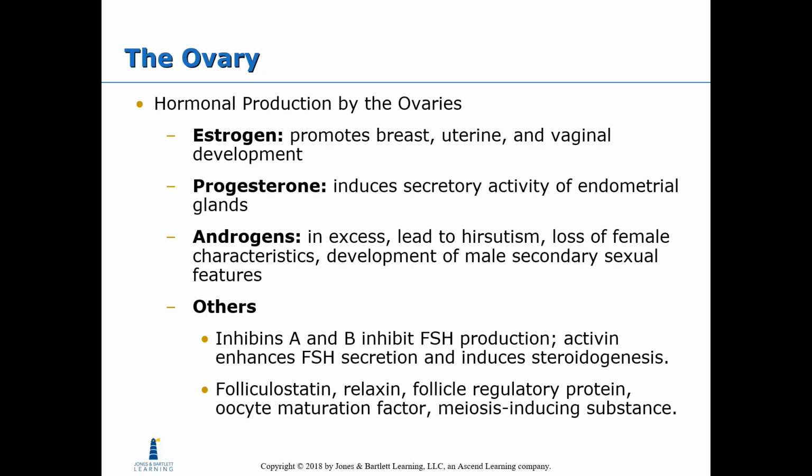Hormones produced by the ovaries. Estrogen promotes breast, uterine, and vaginal development. Progesterone induces secretory activity of endometrial glands. Androgens in excess lead to hirsutism, loss of female characteristics, and the development of male secondary sex features. Others: inhibins A and B inhibit FSH production. Activin enhances FSH secretion and induces steroidogenesis. Folliculostatin, relaxin, follicle regulating protein, oocyte maturation factor, and meiosis-inducing substance are also hormones.